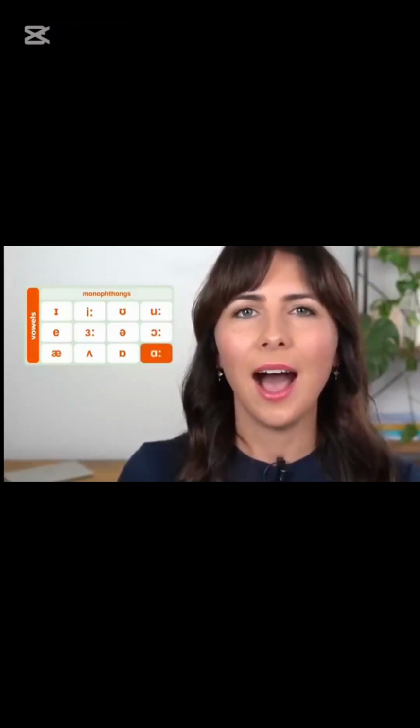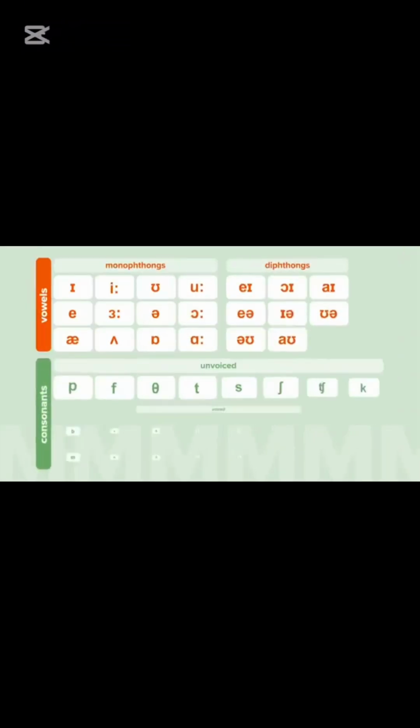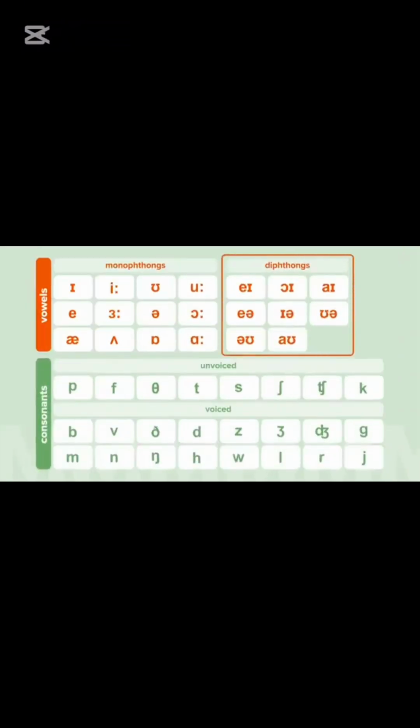The sounds with the 2 dots are long vowel sounds. E, oo, or, ah. This right side has the diphthong sounds.